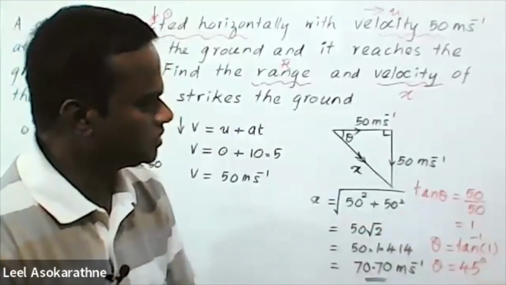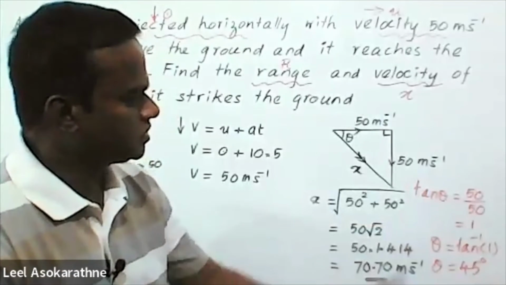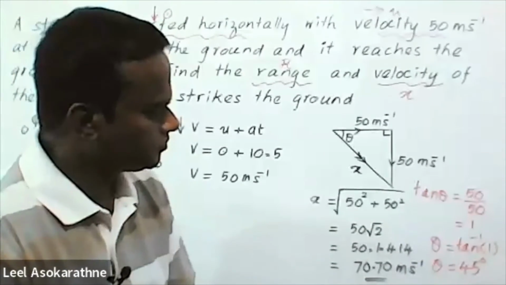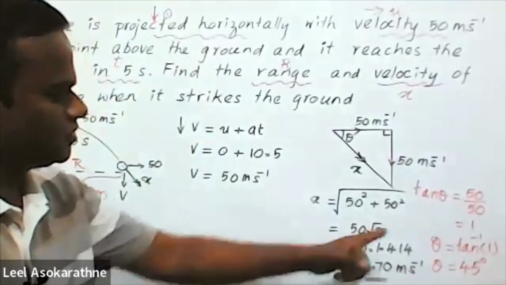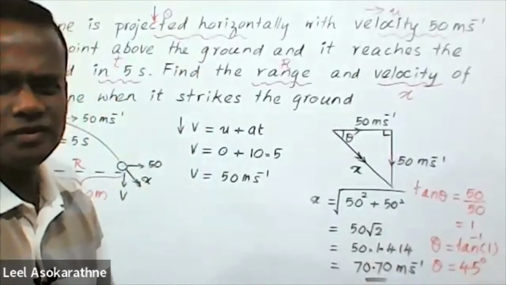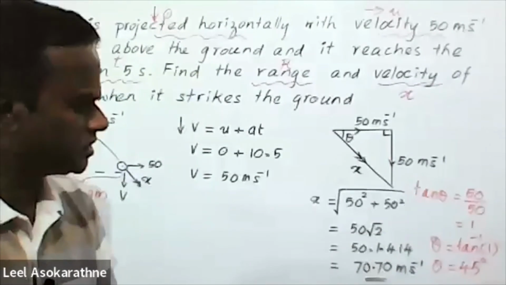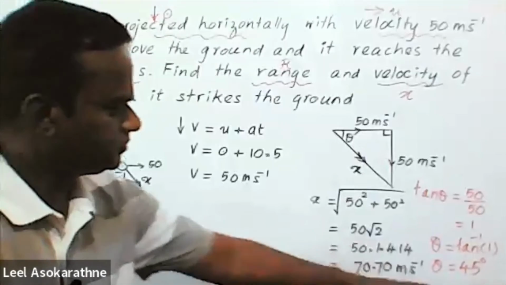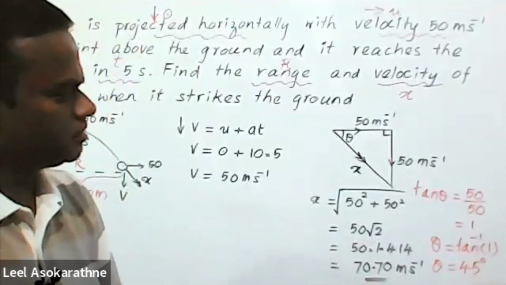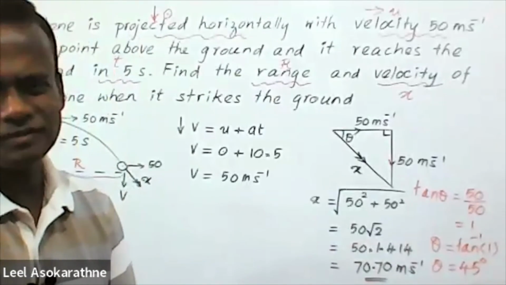It should be 1. Then tan theta equals 1, then theta equals tan inverse 1. Yes, it is a very famous value, 45 degrees. It will be better, normally, when we mention velocity, that the angle be given.